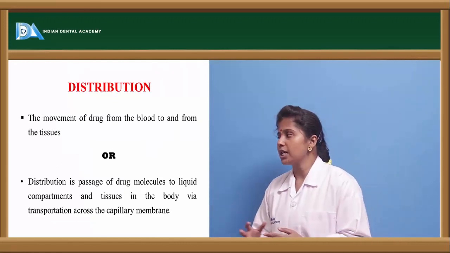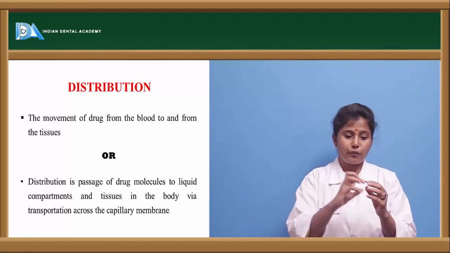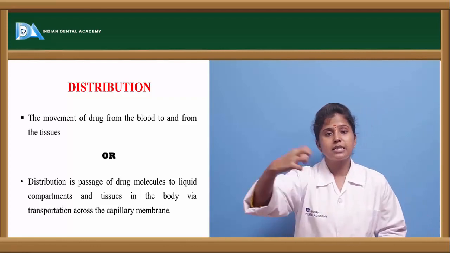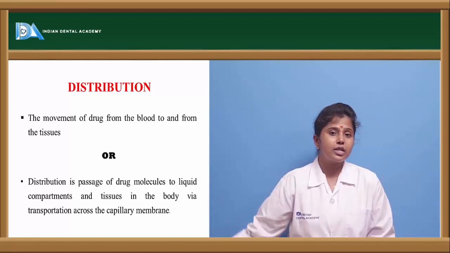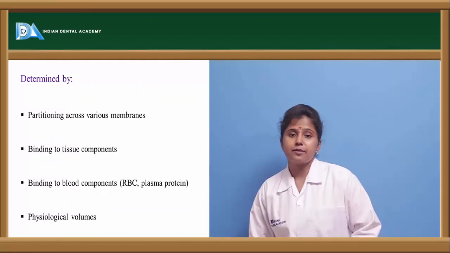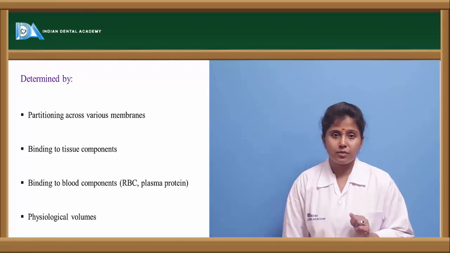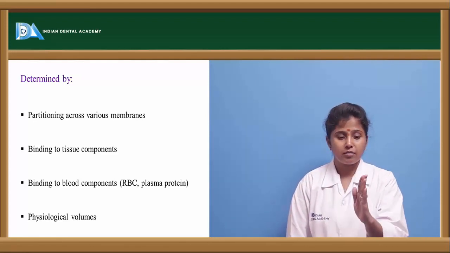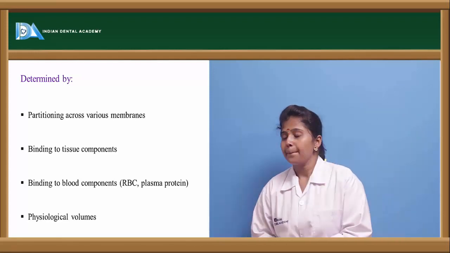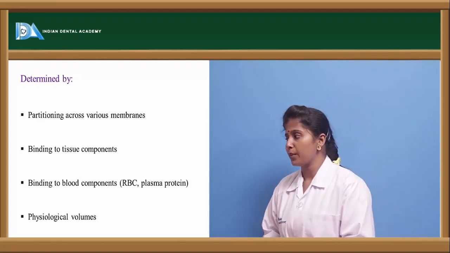So here the movement of drug from blood to various tissues. Once the drug is absorbed into the blood circulation, the drug is distributed to various tissues in order to show its effect. And this distribution is determined by various factors like partitioning across the membrane, so the partition where the drug has to cross. That is determining binding to the tissue components. So the drug should be able to bind to the tissue components.